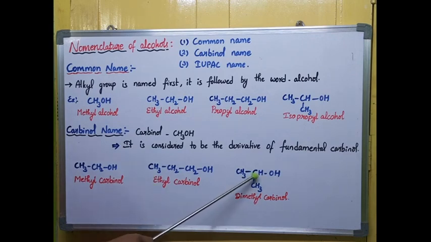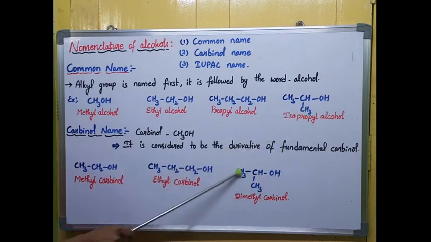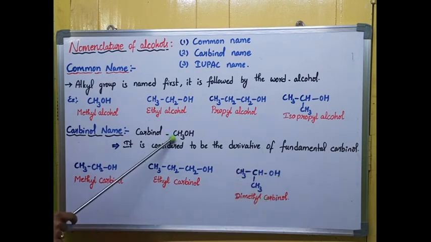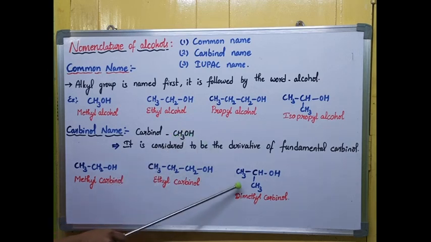Next, coming to this example, it is similar to isopropyl alcohol. Here we consider these two groups as dimethyl and this part as carbinol. That means I replaced two hydrogens of CH3OH with two methyl groups, hence we call this dimethyl carbinol. Carbinol naming is not useful for higher alcohols. It is useful only for alcohols containing a short carbon chain.